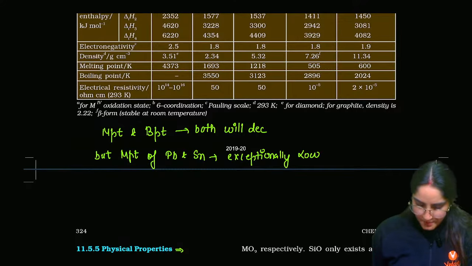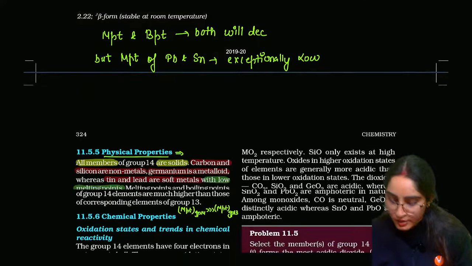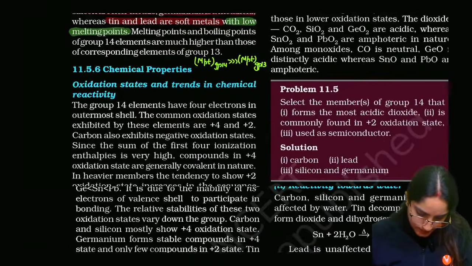Okay, it is exceptionally low. Right? Tell me.